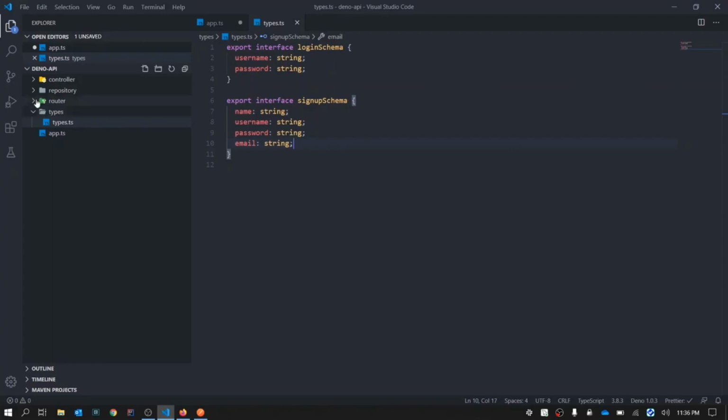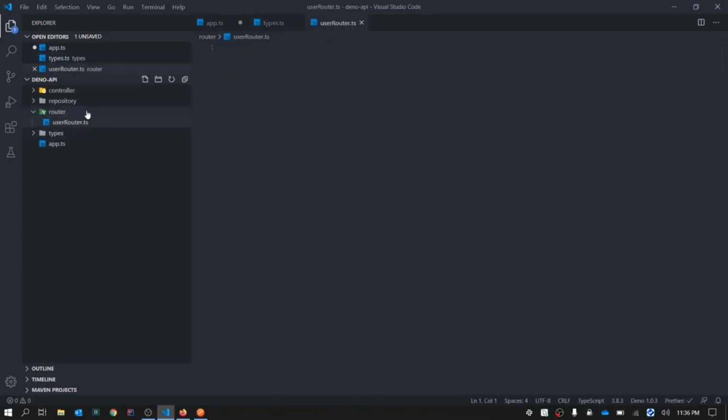Now, let's move to router. We will create a new file, say user router.ts. So why have we written user router? Similar to user, you might have a different API, say a post API, which will post some content to your database. To handle that, you need a post router. It's just a naming convention that you need to follow so that you can understand your code later on.